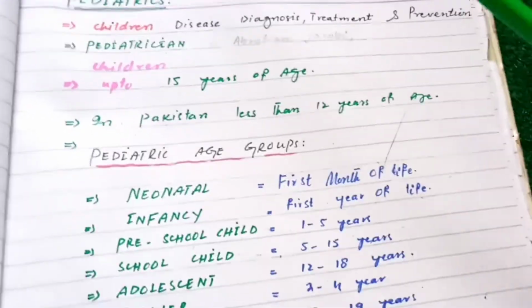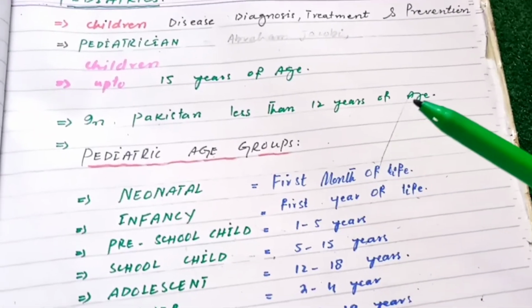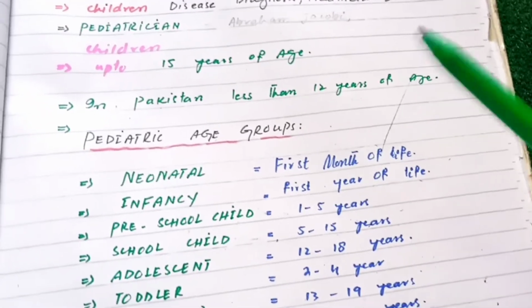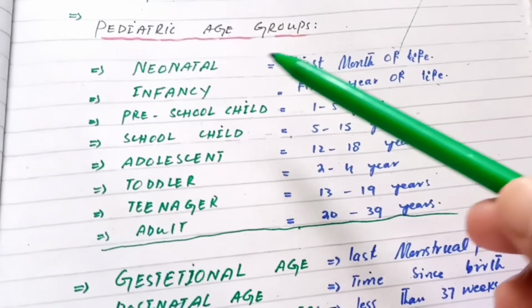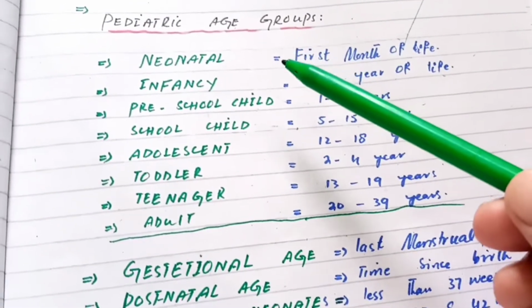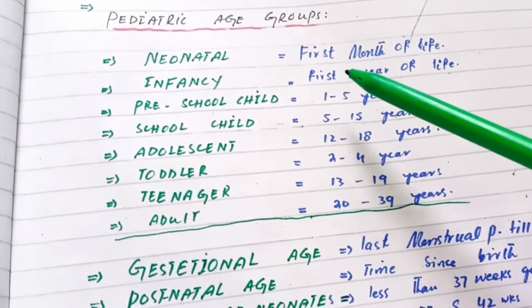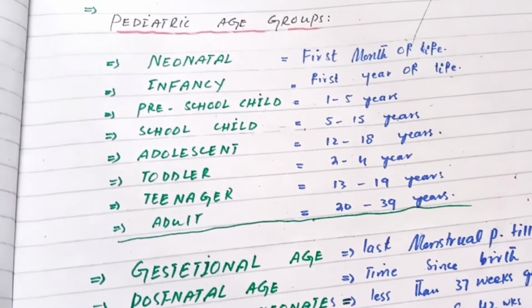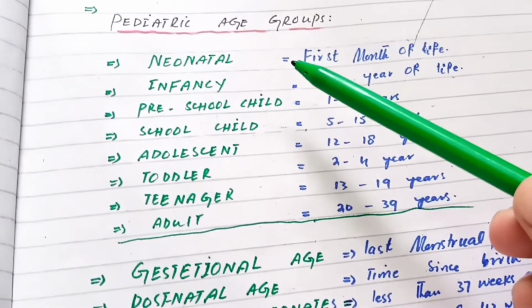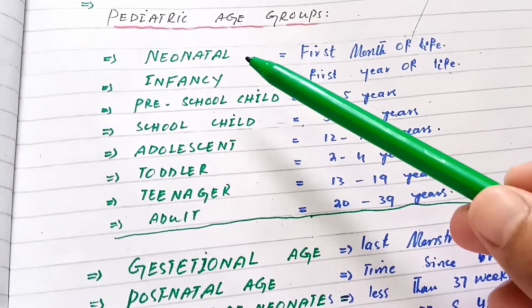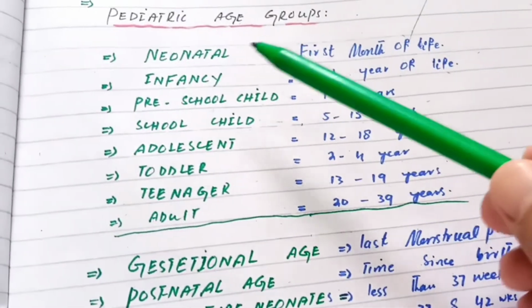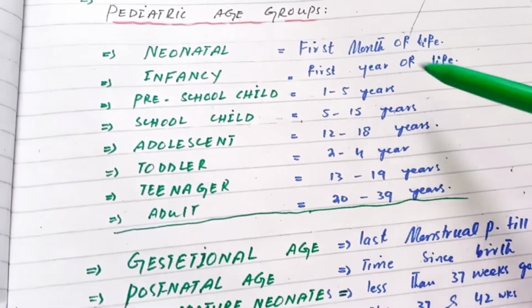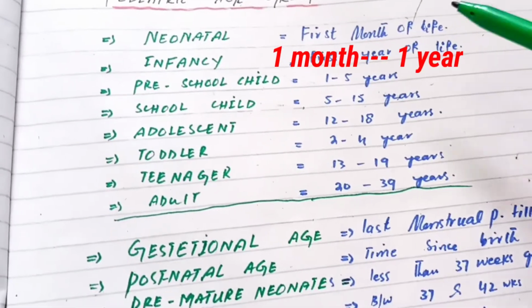of age. So there is some pediatric terminology which each student should know. The first is neonate or the neonatal age. The baby will be considered a neonate when his or her age is in the first month of life. The age from birth till the first month of life is called neonate. And infants are those from the first month up to 1 year of life.